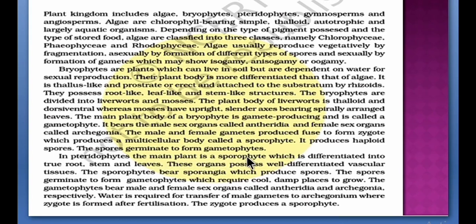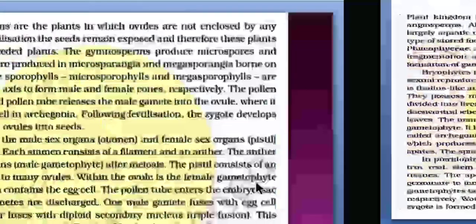In pteridophytes, the main plant is a sporophyte which is differentiated into true root, stem and leaves. These organs possess well-differentiated vascular tissues. The sporophytes bear sporangia which produce spores. The spores germinate to form gametophytes which require cool, damp places to grow. The gametophytes bear male and female sex organs called antheridia and archegonia, respectively. Water is required for transfer of male gametes to archegonium where zygote is formed after fertilization. The zygote produces a sporophyte.